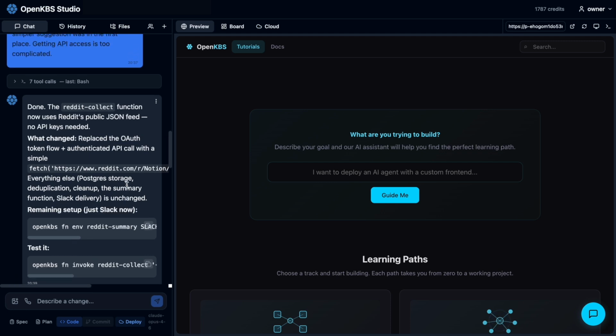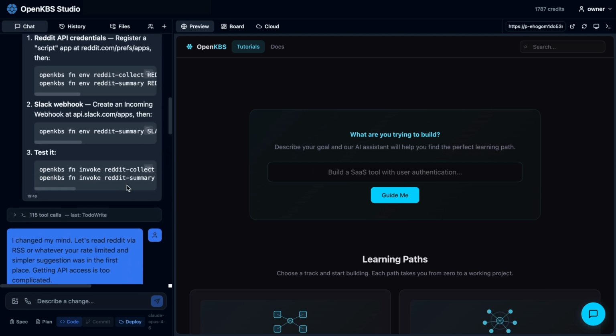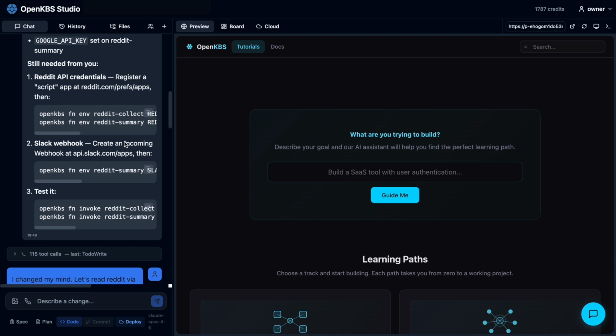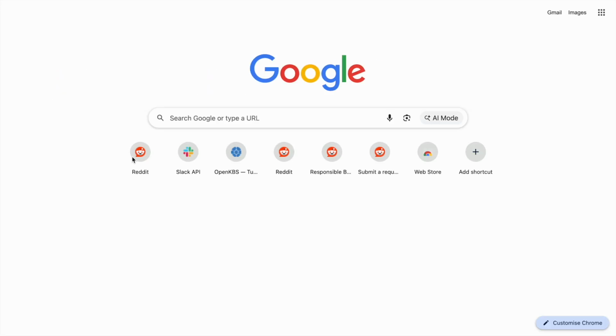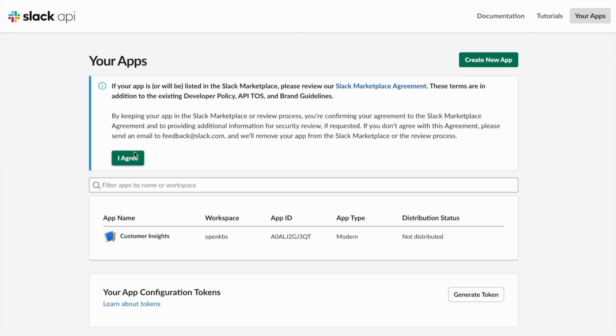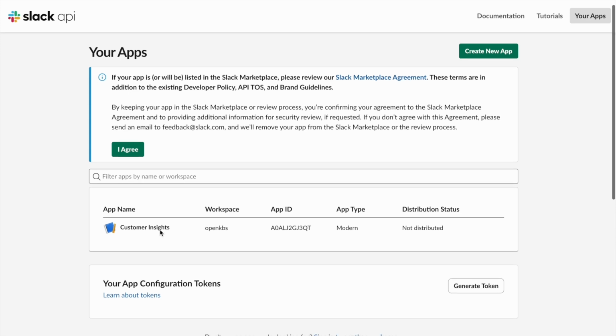The remaining setup is Slack, so I'm going to need to get that API webhook. I actually did part of this off screen, but it was very simple, unlike Reddit.